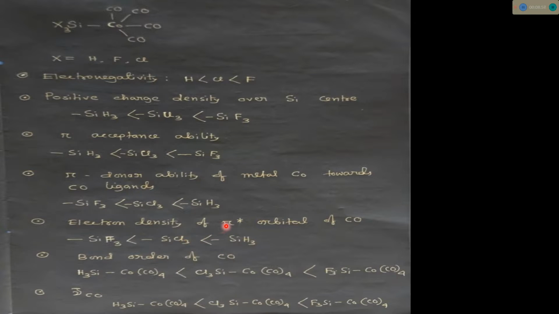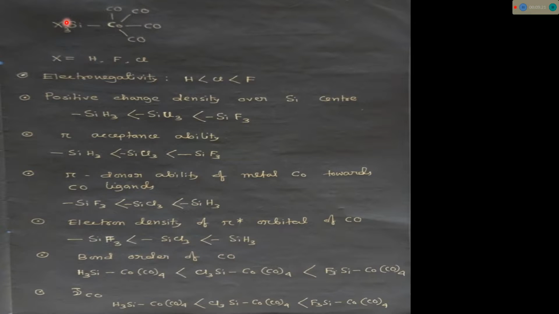So the electron density in the pi star orbital of the CO ligand will be highest for SiH3 and lowest for SiF3. Since SiF3 attracts more electron density toward itself from the metal center, the metal center donates less amount of electron density towards the pi star orbital of the CO ligand.